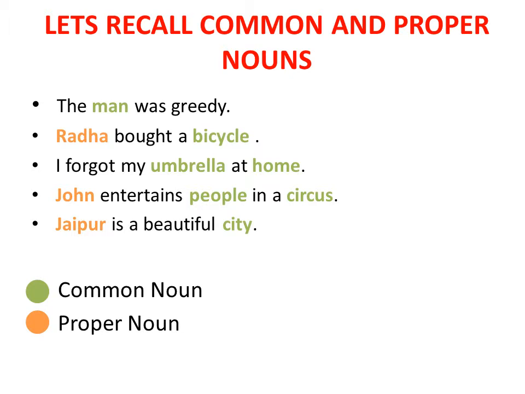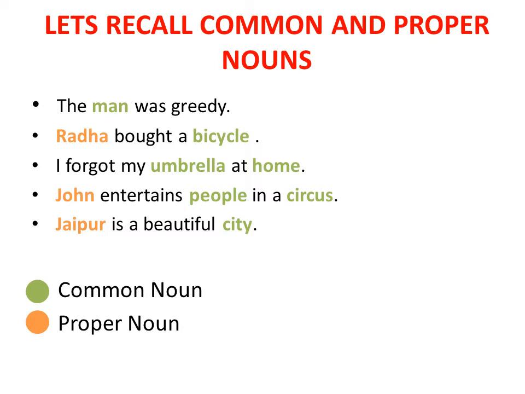A common noun is a word that refers to the general names of people, places or things. They are not capitalized unless they come at the beginning of the sentence. A proper noun is a name that refers to a specific person, place or thing. All proper nouns begin with a capital letter. Let's see some examples. Note: green is for common noun, orange is for proper noun.